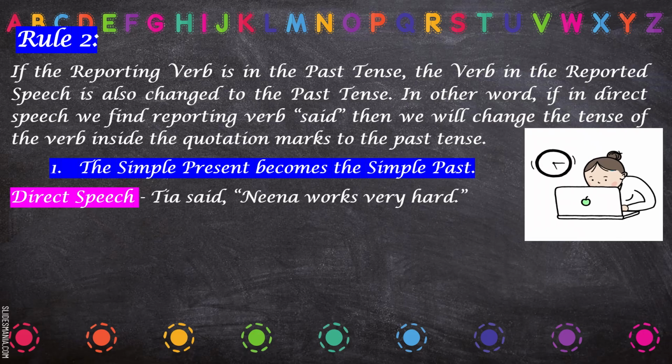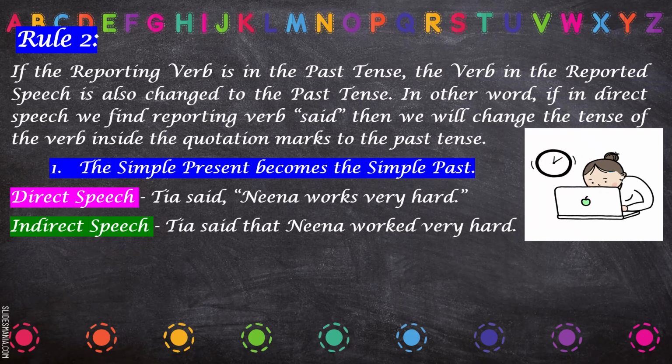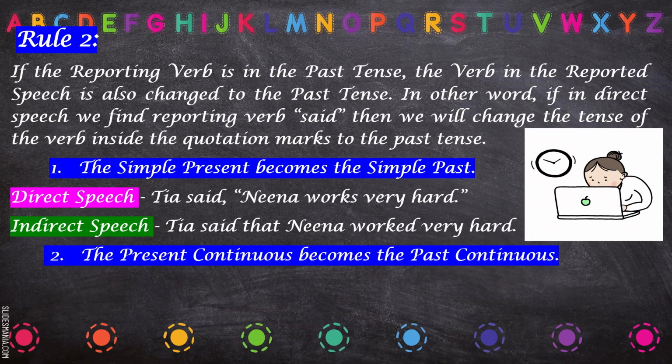So simple present will become simple past. For example, Tia said that Nina worked very hard. So instead of work, we have changed it into worked. Simple present has been changed to simple past.